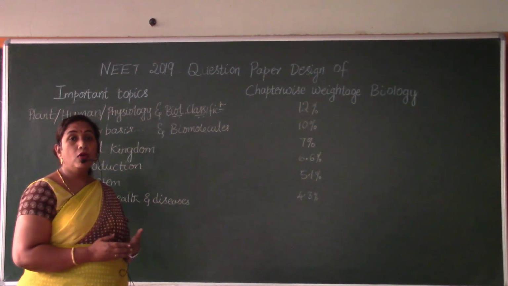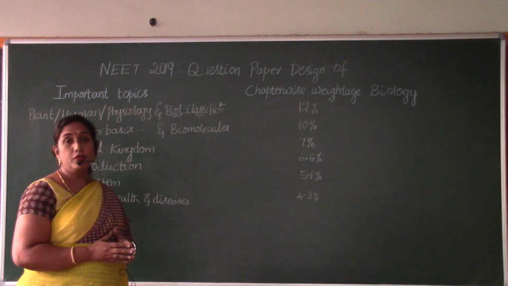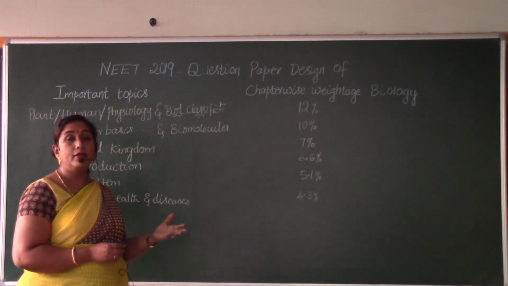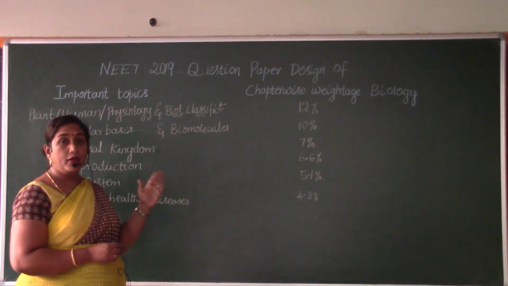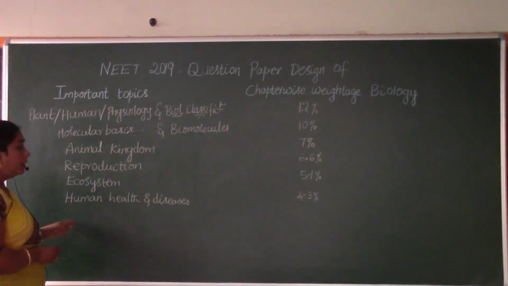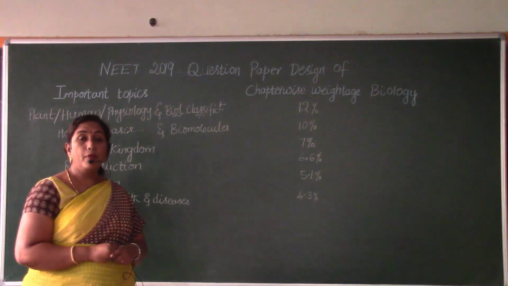Especially focus on all of those food pyramids. The pyramids that you have learnt, the food pyramids, the mortality, the natality rate, all of those things. So focus on all of them, very important. Next, human health and diseases from class 12 biology is coming to the tune of 4.3%.